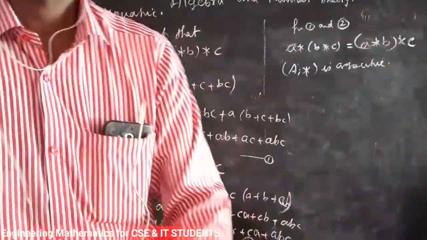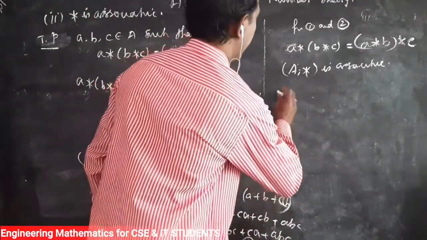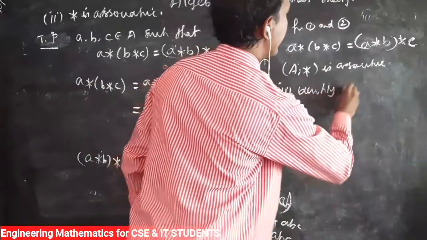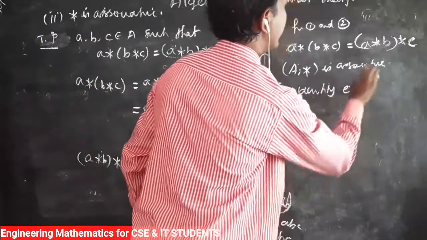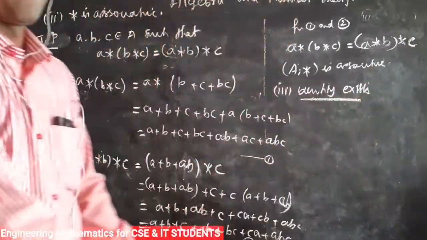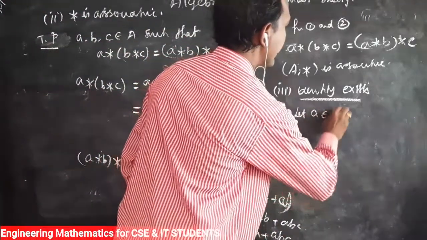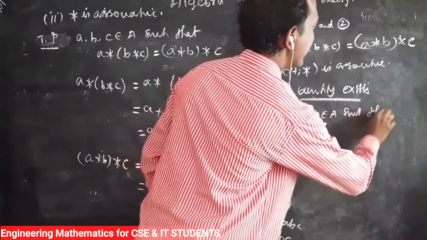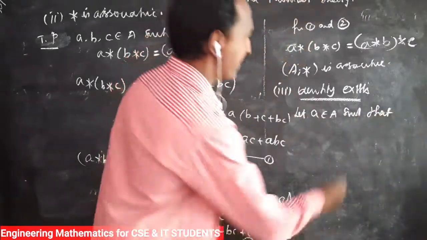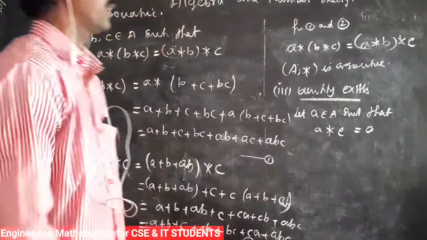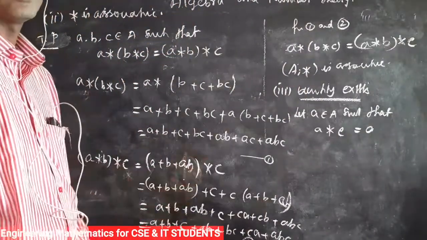3. So identity exists. Let A belong to A such that A star E equals A. That is the identity property.